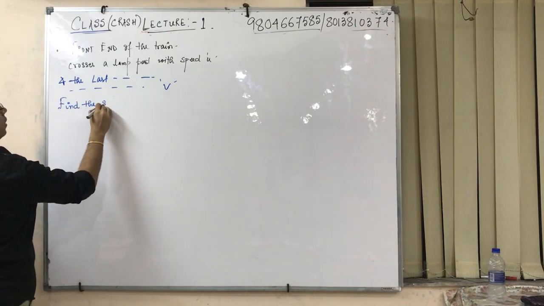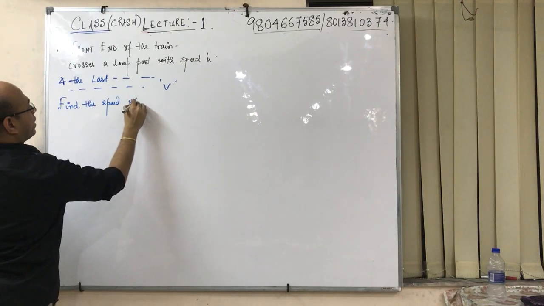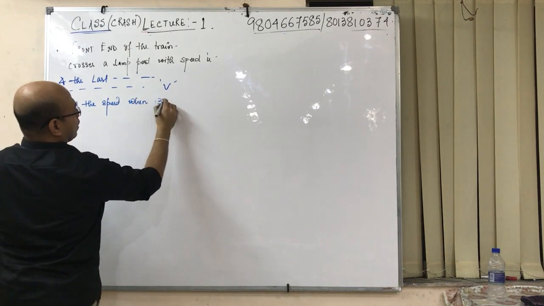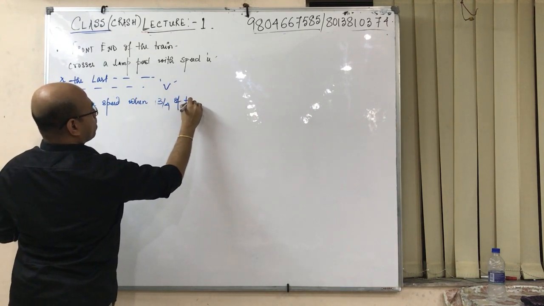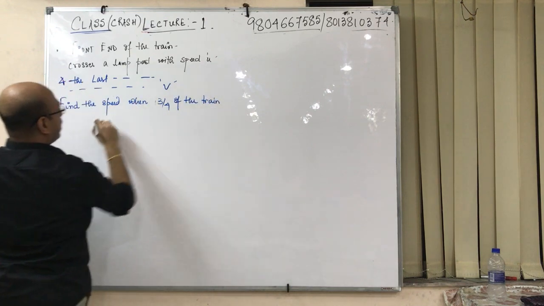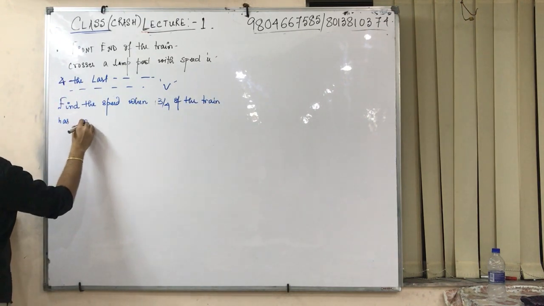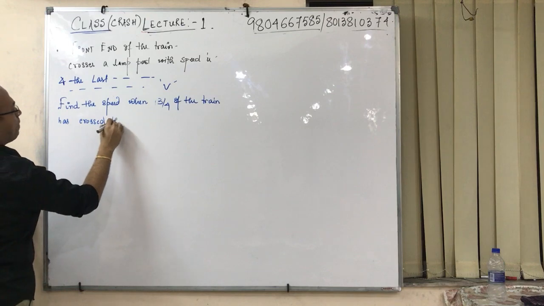Find the speed when 3/4 of the train has crossed the lamp post.